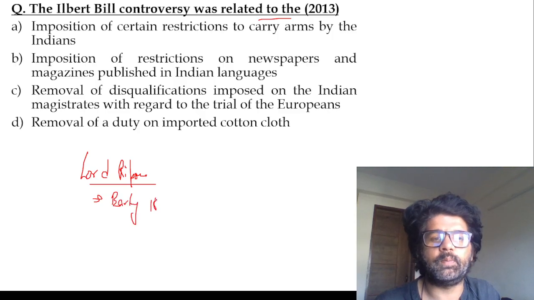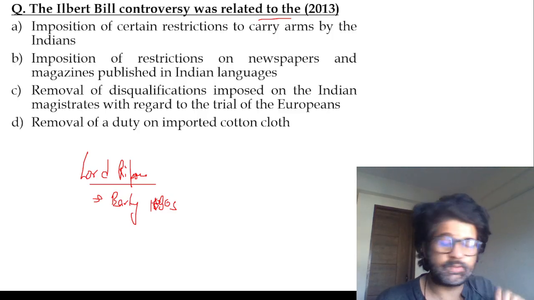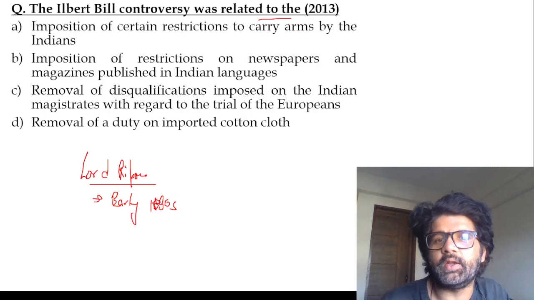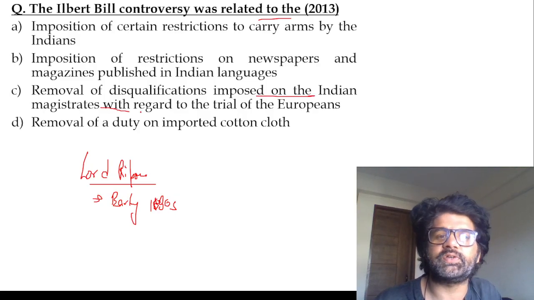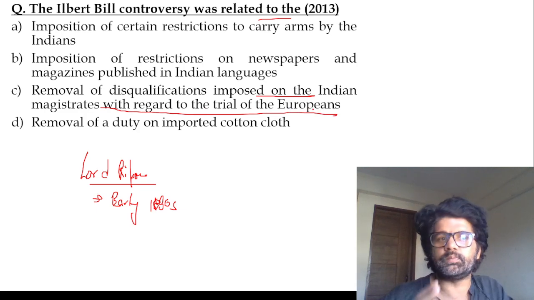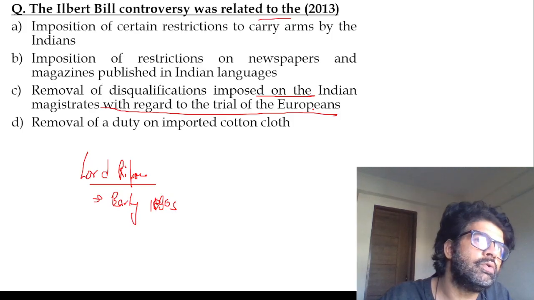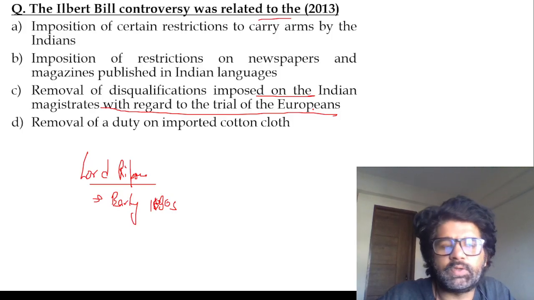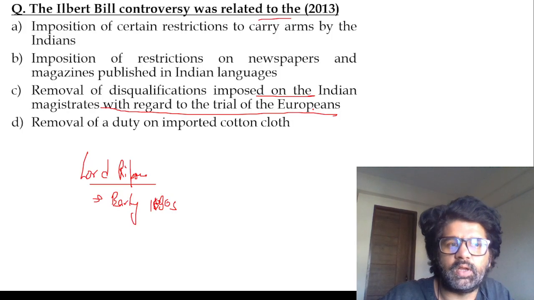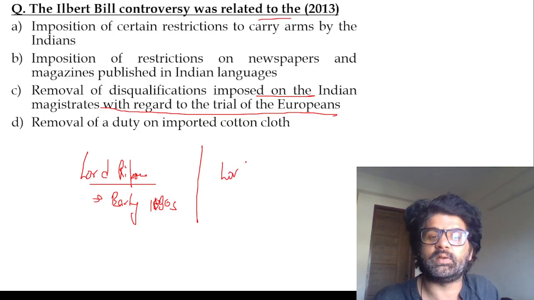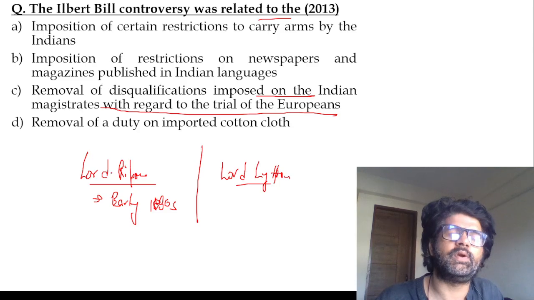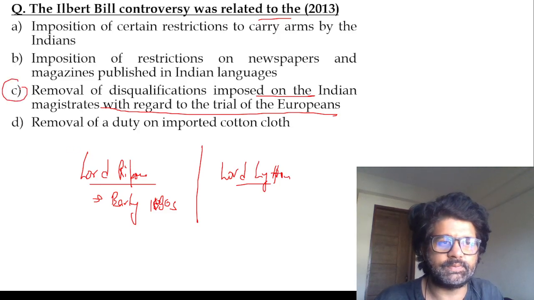He came up with this Ilbert Bill, where earlier British judges would try British people and Indian people, while Indian judges would only try Indian people. He was like, why this discrimination? The removal of disqualification imposed on Indian magistrates with regard to trial of Europeans. Indian magistrates also can try Europeans, and that led to hue and cry. Then this bill was suspended. So that was the controversy. But Lord Ripon was a good guy. Before him came Lord Lytton, who was just too evil. Maybe to balance it out, the Britishers sent Lord Ripon. C is the answer, guys.